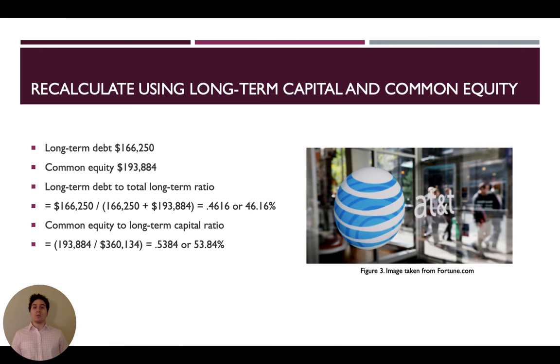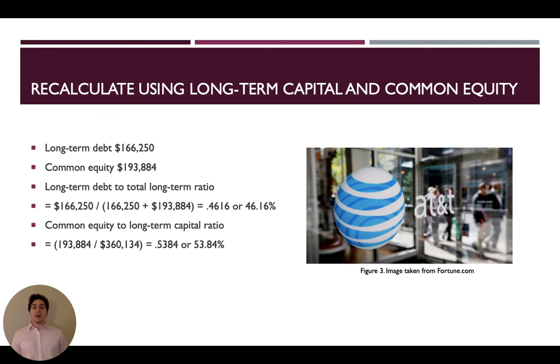The long-term debt was $166,250. The common equity was $193,884. In order to find the long-term debt to total long-term ratio, we take $166,250 divided by $166,250 plus $193,884, giving us a final value of 46.16%.